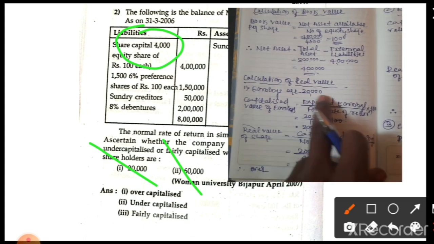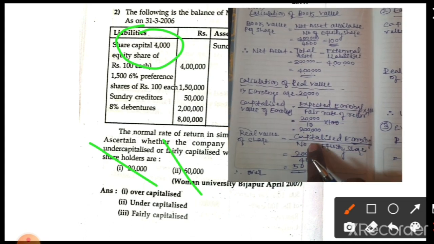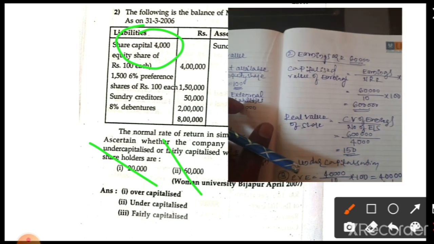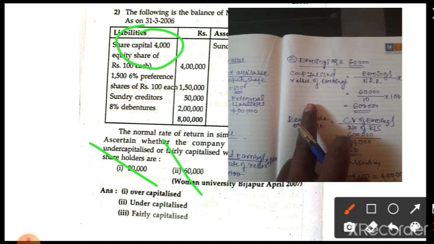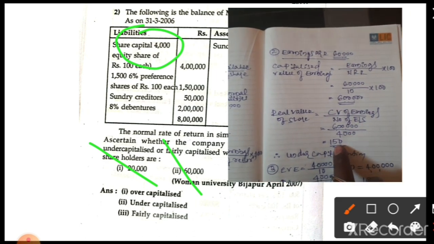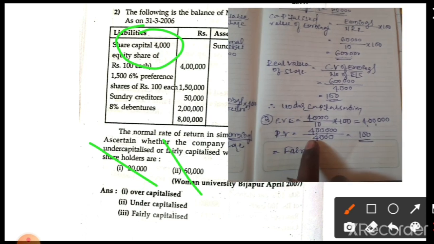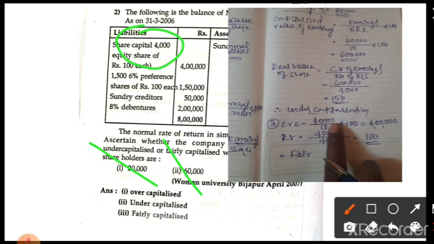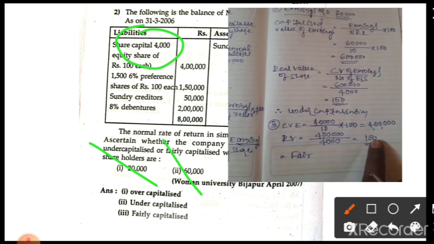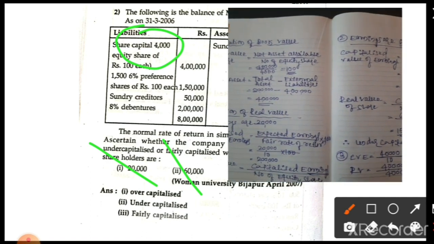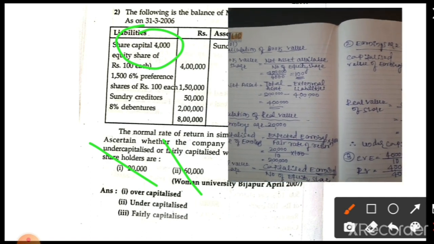First we have to calculate the capitalized value of earnings, then we find the real value. In the second case, because book value is already constant, there is no need to calculate book value once again. If earnings is 60,000 at the time, what is the real value? In the third case, I didn't write the formula, I will directly simplify it. If earnings is 40,000 at the time, what is the real value? 100. So this is the way of calculation of the problems relating to 15 marks.